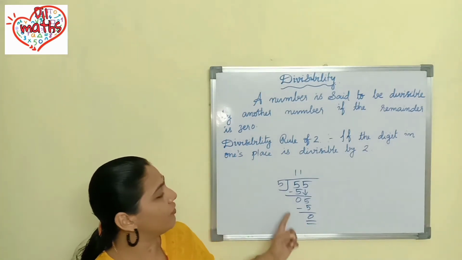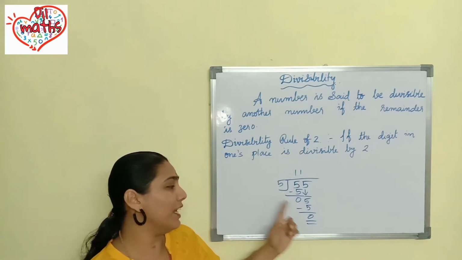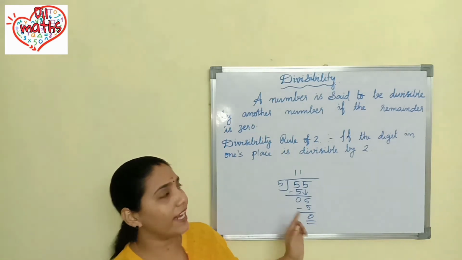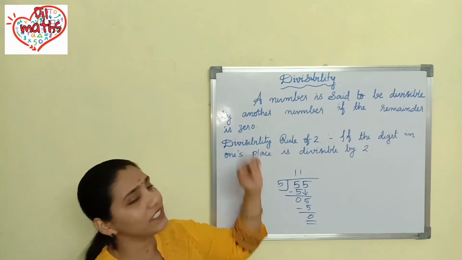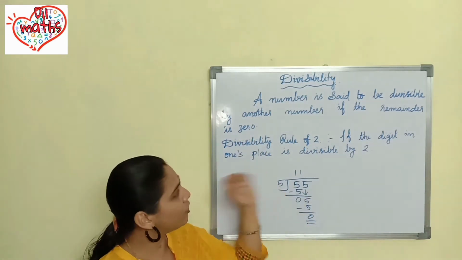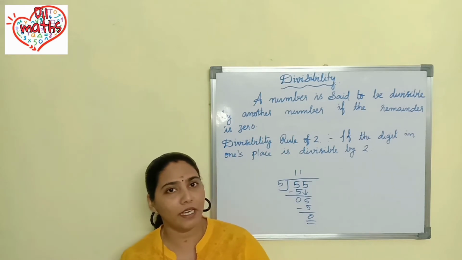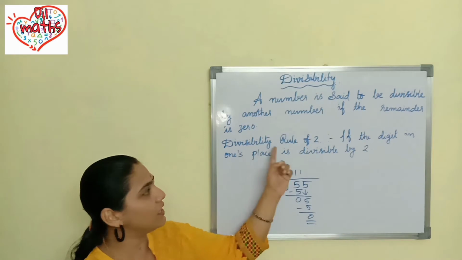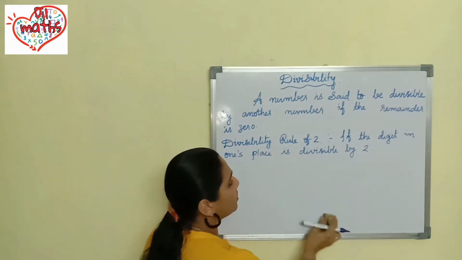So here we can say that 55 is divisible by 5, isn't it? Why? It is divisible by 5 because we got the remainder as 0. So a number is said to be divisible by another number if the remainder is 0. Okay. So we have many rules to check the divisibility by different numbers. First we will check the divisibility rule of 2. Okay. So what is the divisibility rule of 2?